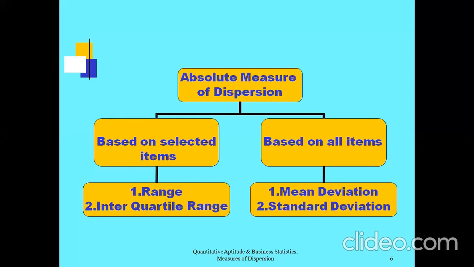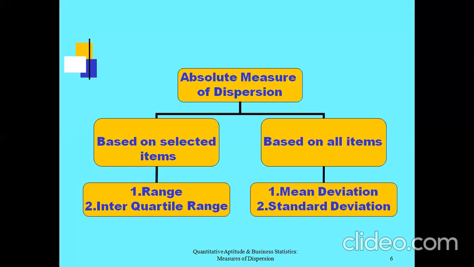So here, the entire concept of dispersion is developed based on the measures of central tendency. Similarly, there are certain concepts which are being developed based on measure of dispersion. Examples are correlation and regression, which are completely based on measure of central tendency and measure of dispersion.